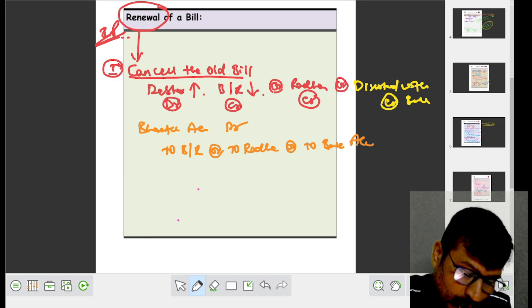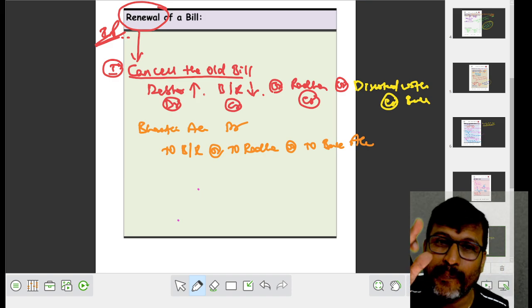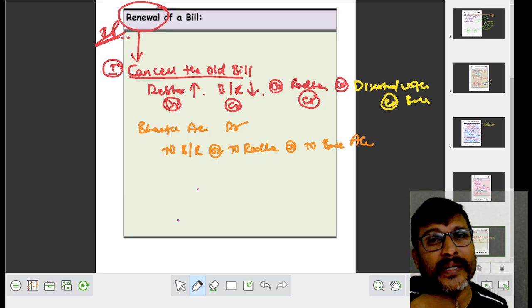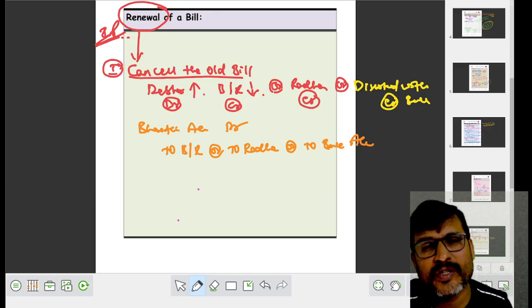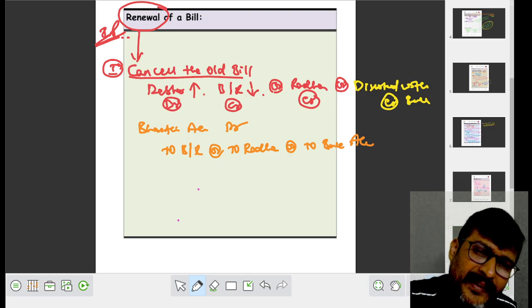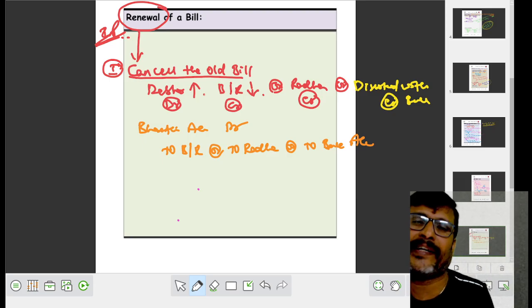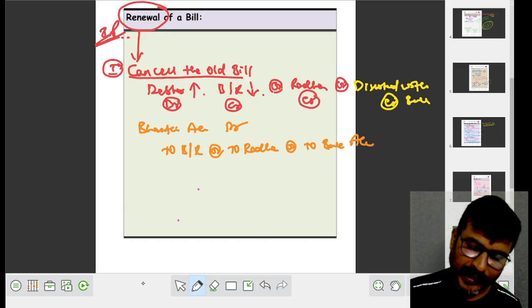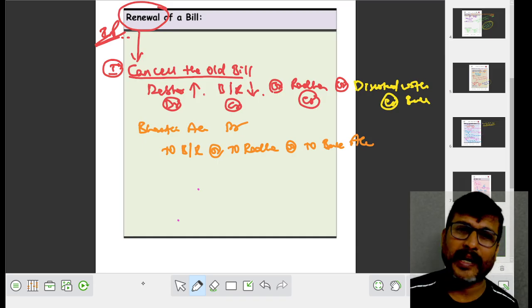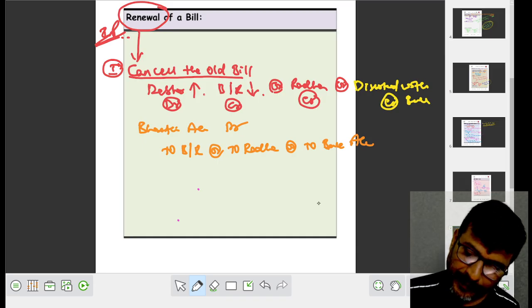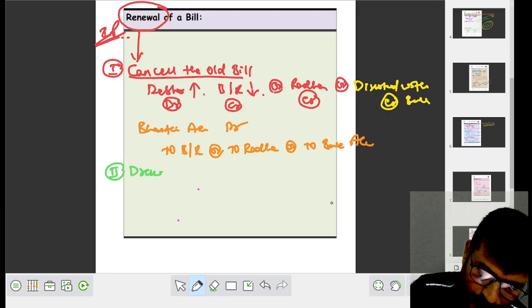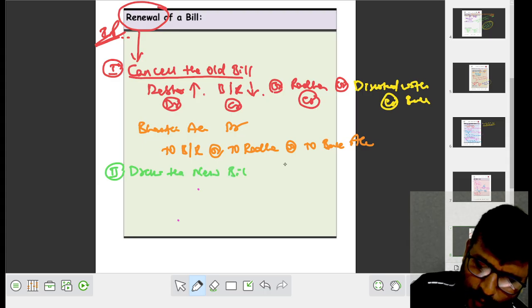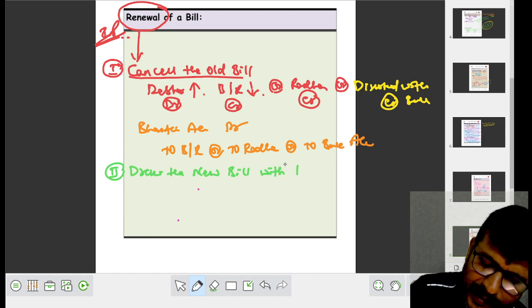When we cancel the old bill, debtor increases, BR decreases if the bill is with Sudhakar. Or else if it is with Radha, Radha is to be credited. If it is with the bank for discount, then bank is to be credited. Then the journal entry: Bharati account debit to BR, to Radha, or to bank account. Later on, draw the new bill with interest.